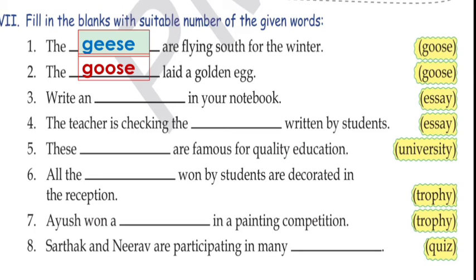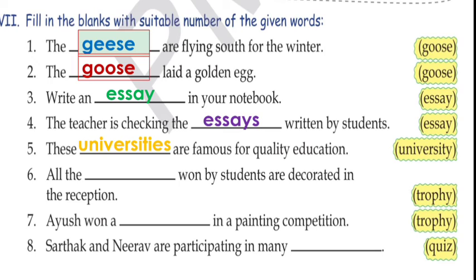Number 3, write an dash. An represents a singular noun. So here should be essay only, E-S-S-A-Y, its singular form. Number 4, the teacher is checking the dash written by students. Now students are many, it means plural, so here must be the plural form of essay, that is essays. Now number 5, these dash are famous for quality education. These represents plural form, so here must be universities.